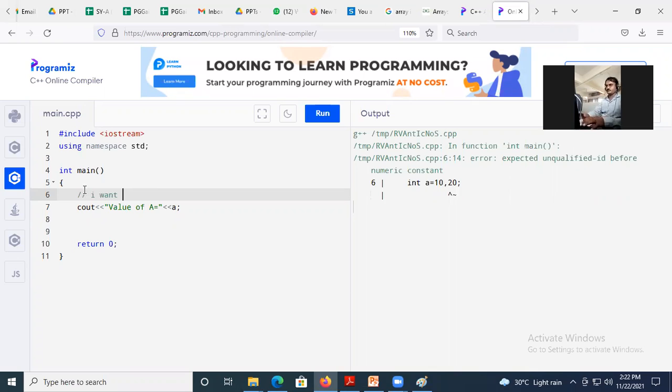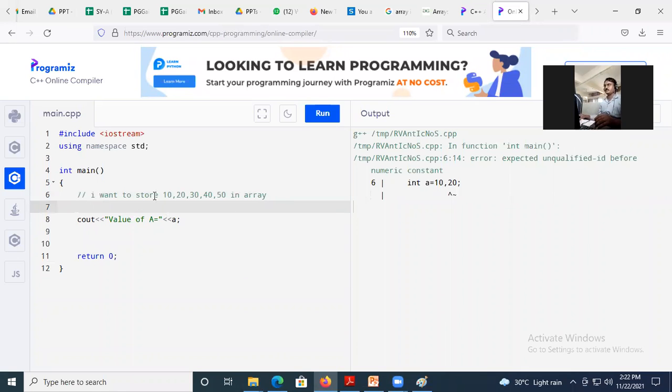I want to store, okay, this is my problem statement for you. I want to store 10 20 30 40 50 in array. So now tell me how to write this part.